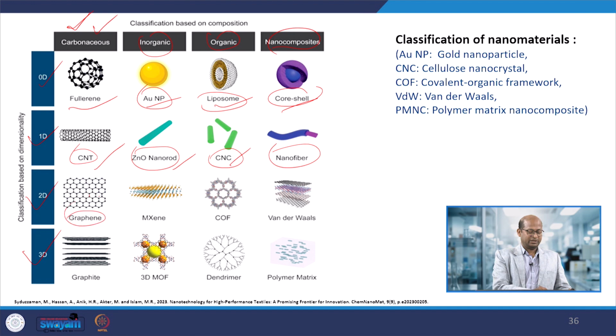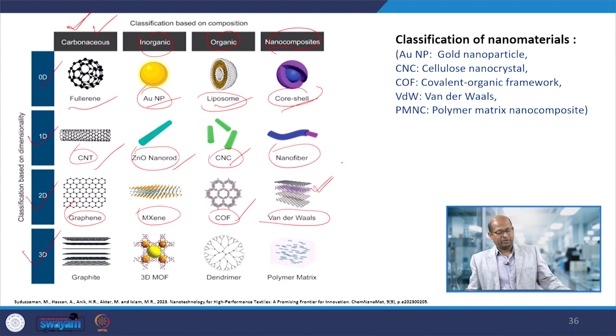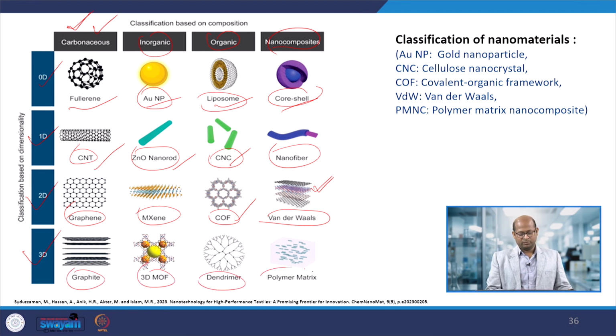And 2D materials, as I said, are graphene, MXene, and COF, that is covalent organic framework, which we can say is a 2D material made of organic materials. This type of layered structure composite material we can also prepare as 2D materials. And 3D materials are graphite, 3D MOFs, dendrimers, polymer matrix.